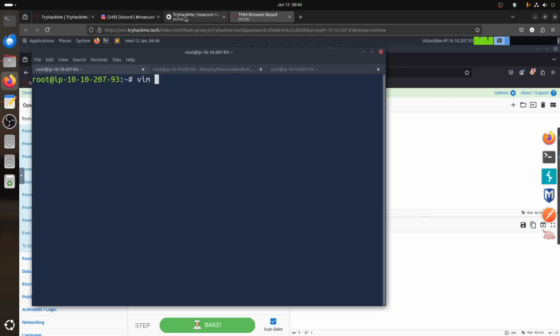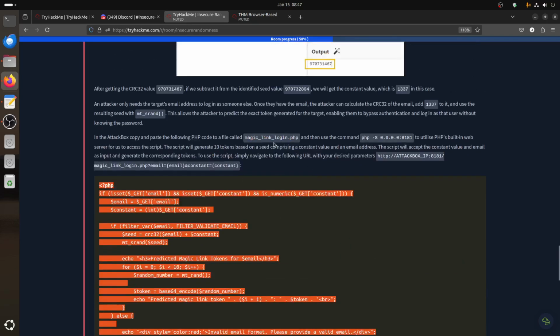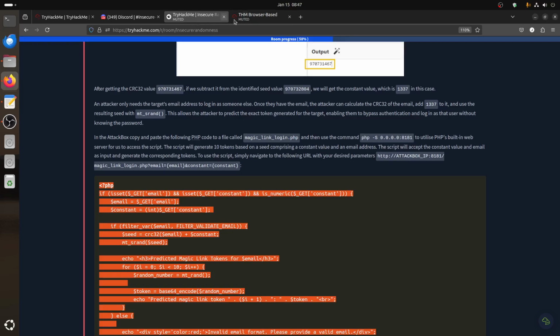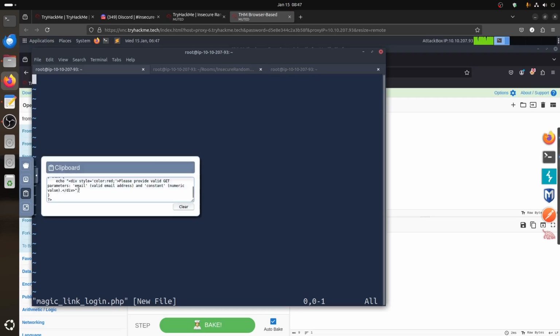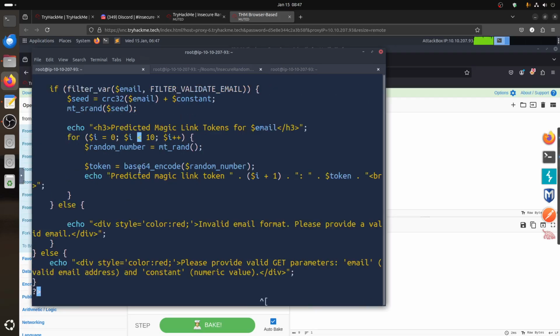Let's follow the same naming as TryHackMe: magic link login.php. You can call it whatever you want. So let's copy it there. Of course it's a PHP script.